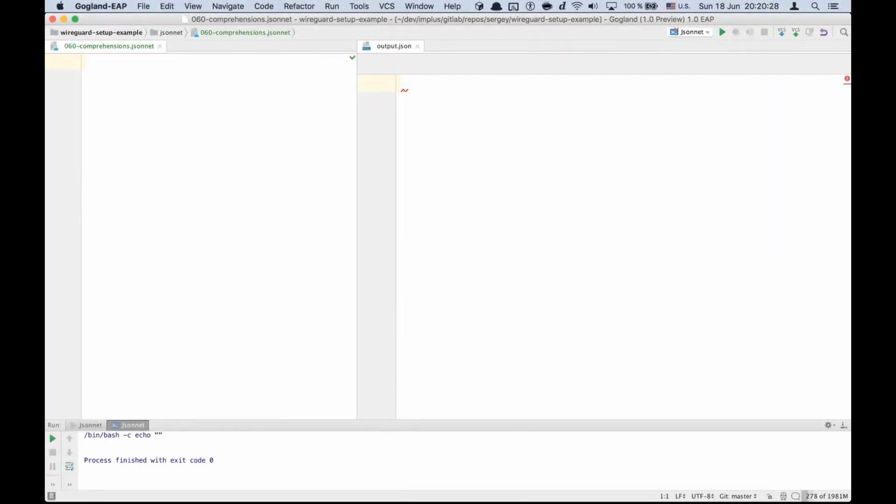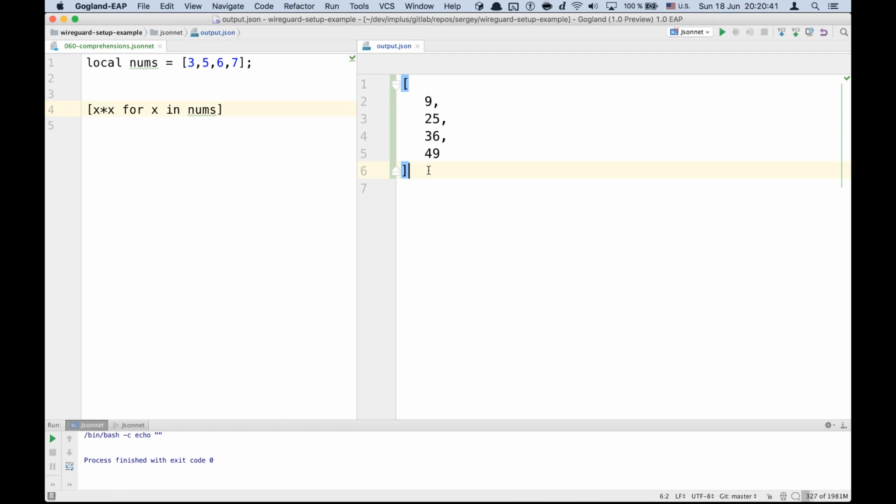Another awesome feature from Python is list and dict comprehensions. For example, if you have a list of numbers and you want to get a list of squares, you can do it this way. So we get a list of squares. And you can do the same for objects.